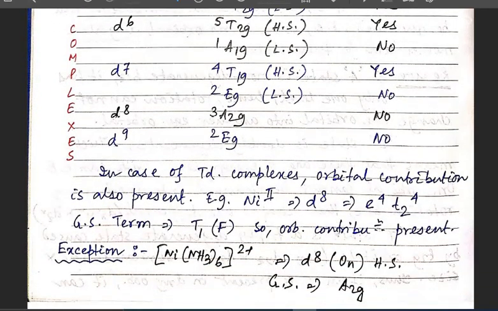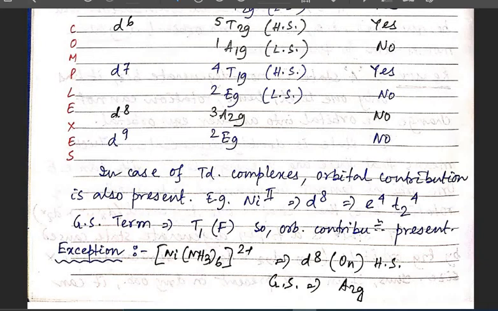Next, in case of the tetrahedral complexes, actually we have mainly talked about the octahedral complexes, but we have to also say about the tetrahedral complexes, where the orbital contribution is also present. For example, the nickel 2 complex, that is our d8 system, that is e4t2^4. We know that in case of the tetrahedron we can't use the g, the gerade part, so not eg or t2g, we have to write e or t2.